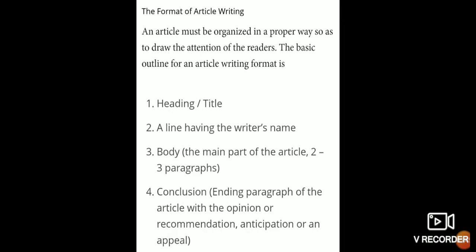Now, how to write an article? There is also a format for that, like the formal and informal letters we have discussed, which had formats. Article writing also has a format. You can see we are getting 1 mark for format. So see how to write. First of all we have the heading. Heading means title. Whatever article we are writing, there should be an eye-catching heading. After that, we have to leave one line and then write the writer's name. We will not write our own name. We will write the name given in the article. Suppose you are Jaya or Jai and you have to write an article. Then you will write Jaya or Jai there. You will not write your own name.